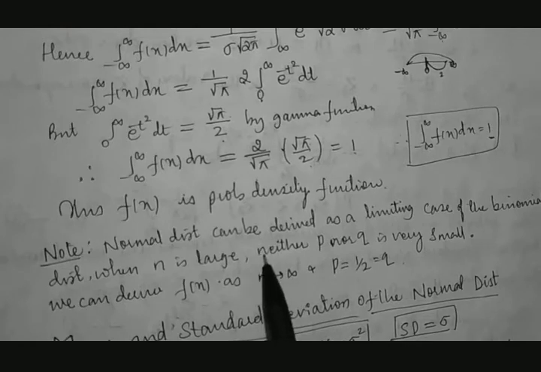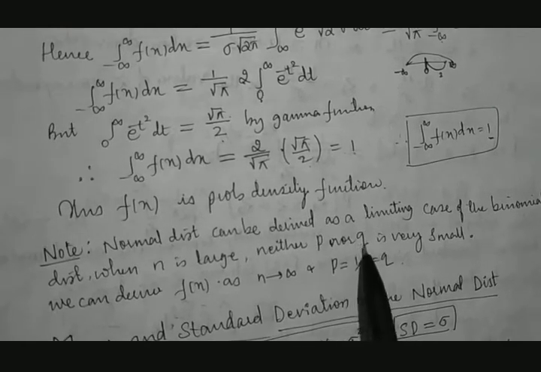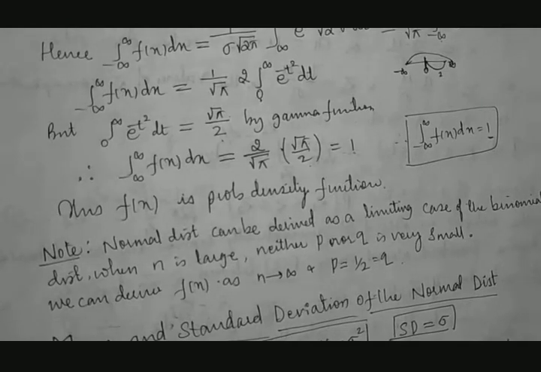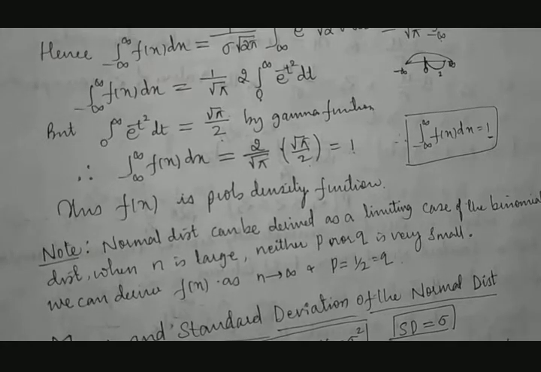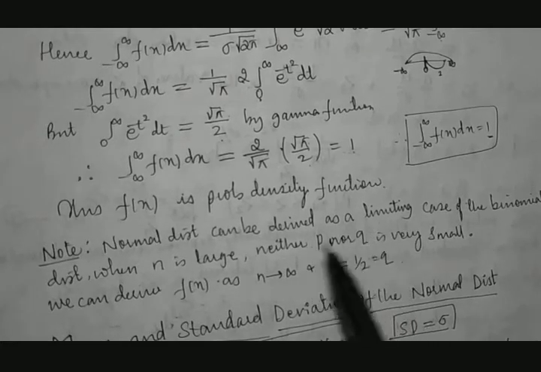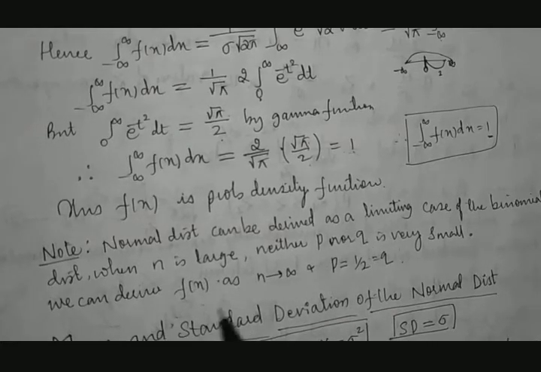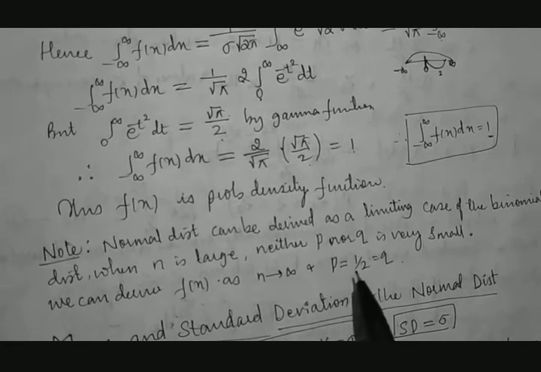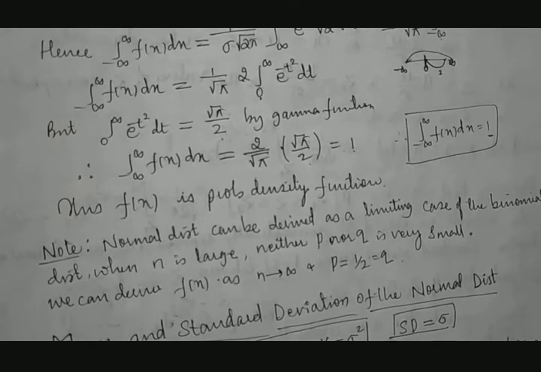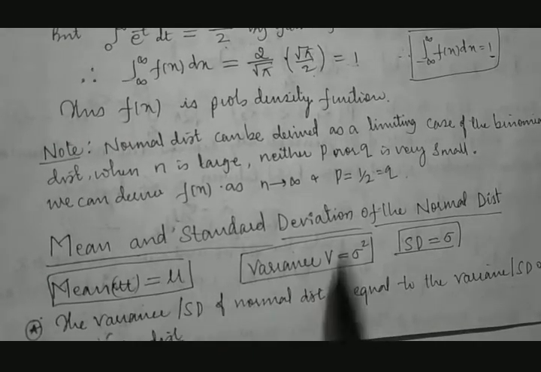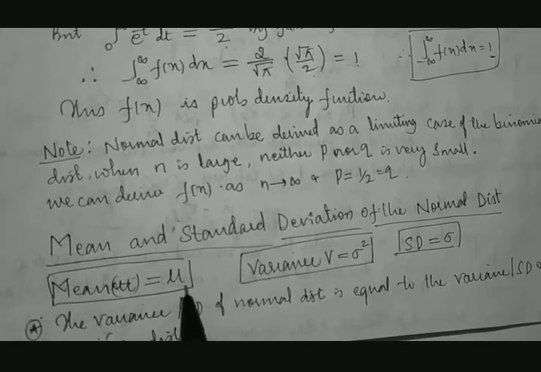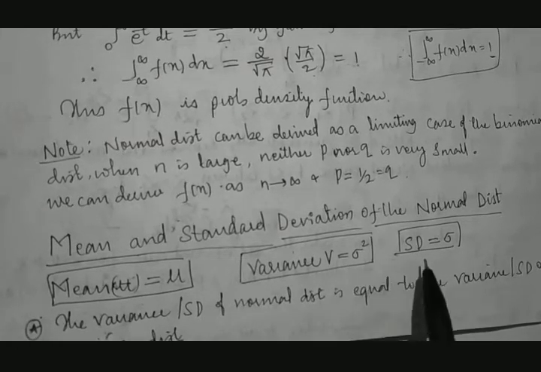But here, neither probability of success nor probability of failure is very small. Means probability of success or failure are not small numbers, where trials are more but probability is still existing. Therefore f of x as n tends to infinity, p and q are having equal chance, that is 50-50, 1 by 2. This is the condition. Then the mean of this normal distribution is mu, variance v is nothing but sigma square, standard deviation is sigma.